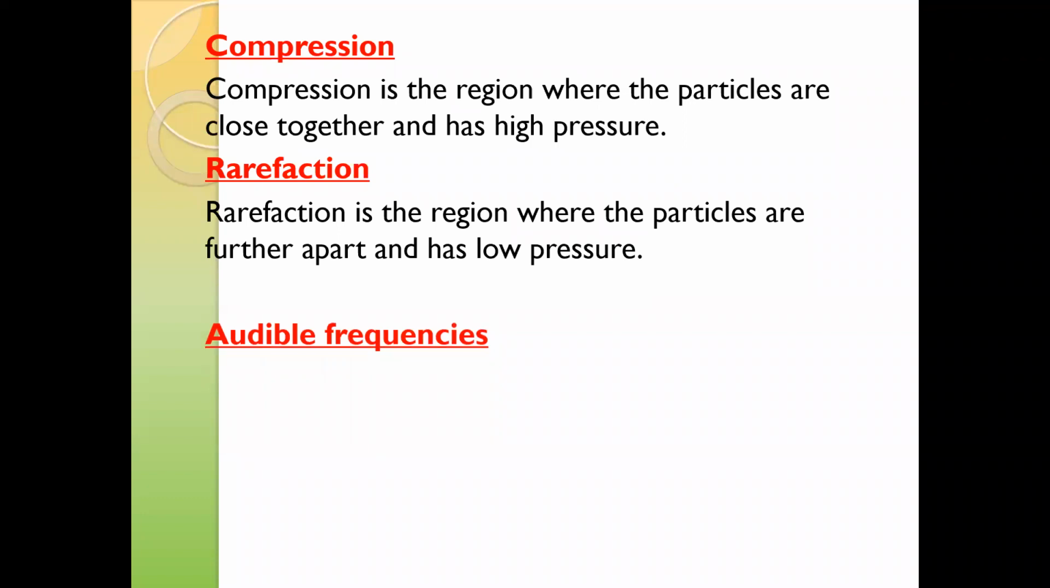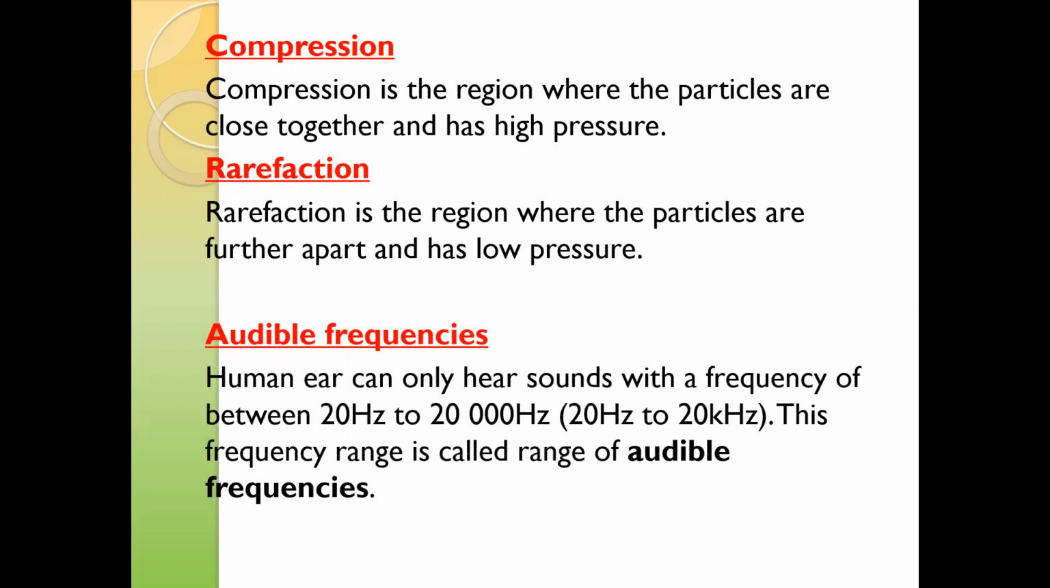Audible frequency. Our ear is not able to detect all frequencies. There is a range for normal human hearing. There is a range of frequency which our ear can detect, and that is from 20 hertz to 20,000 hertz. So we can only detect sound within this frequency range.